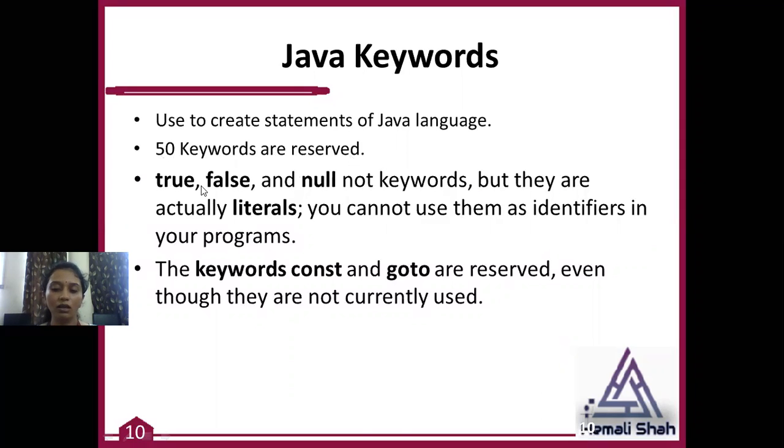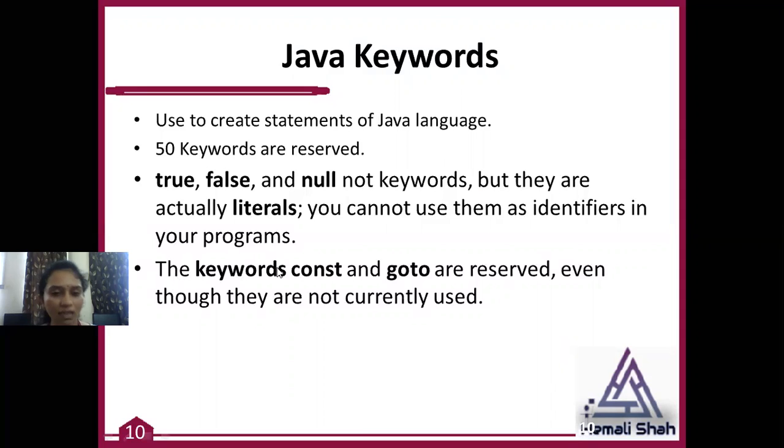Whenever you are remembering the keywords, true, false, and null are not keywords, but they are used to assign values to Boolean variables and objects. These are called literals, constants of Java, that we are using with the objects. Null we will use with objects, and true and false are generally used with Boolean variables. So you have to keep this in mind.